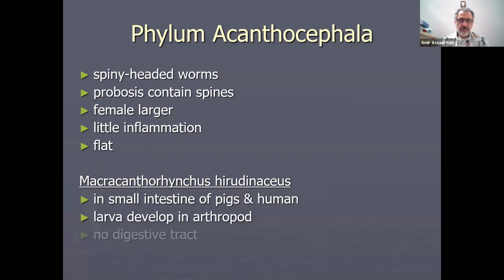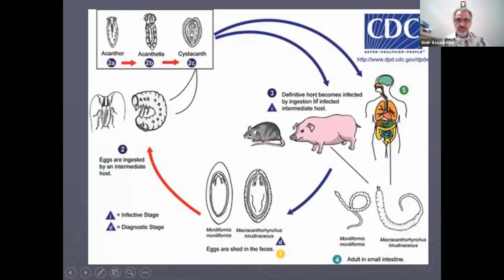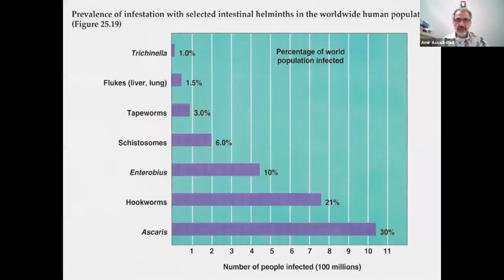Larvae develop in arthropods and they have no digestive tract. So how does food get absorbed? Food gets absorbed through their tegument. And of course, they have protonephridia. Here are some species. And again, usually, here's a proboscis that I was talking about, and they have spines on them. Here is a proboscis of some of the species. Here is a life cycle between humans and pigs.